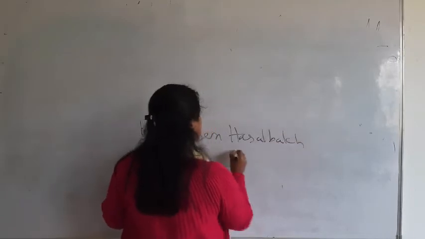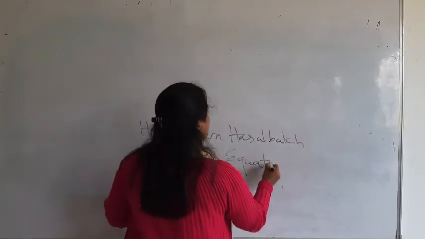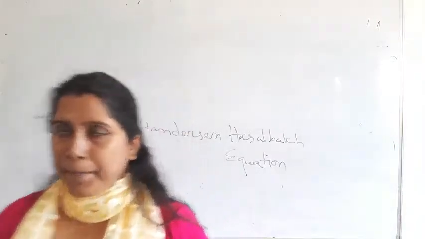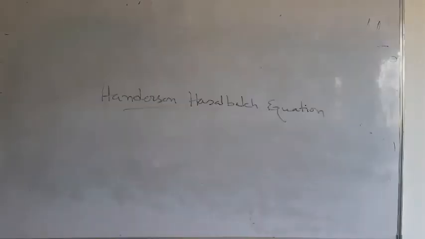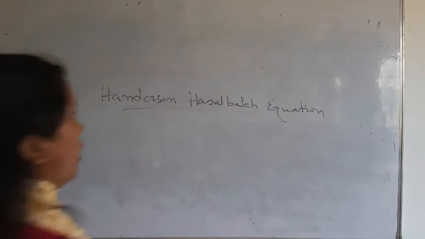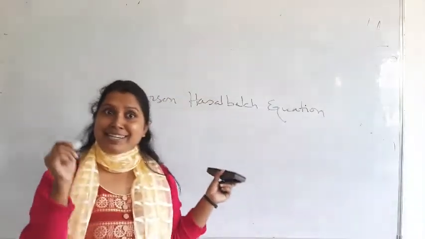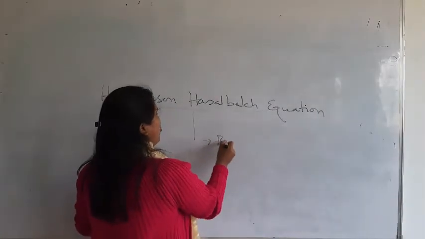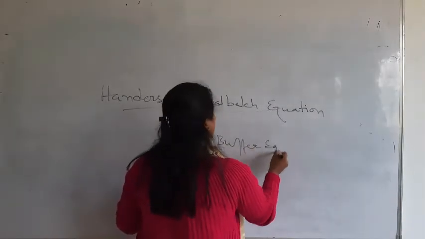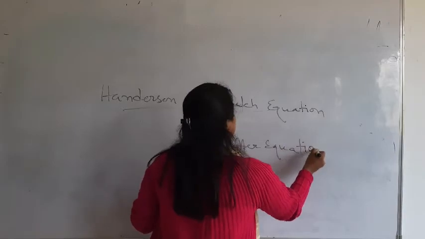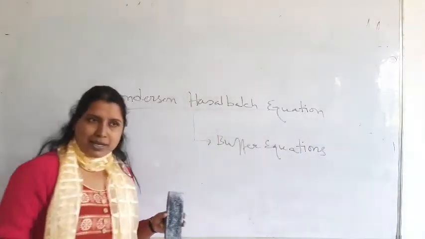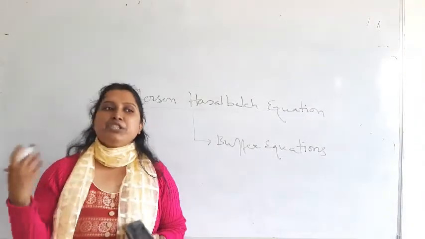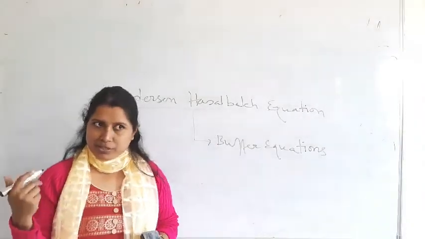We will see later what the Henderson-Hasselbalch equation is. Now we are going to discuss the Henderson-Hasselbalch equation, which is called the buffer equation. Using this equation, we can determine the pH of buffer solutions.